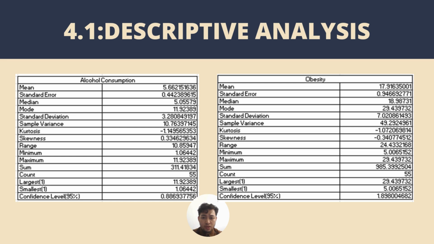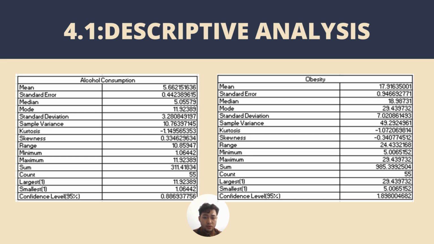a somewhat dispersed distribution. Interestingly, the median is slightly lower than the mean at 18.99, which points to a positive skew in the data. The range of obesity values is 24.43 with a minimum of 5.01 and a maximum of 29.44. The negative kurtosis value of negative 0.7 indicates a platykurtic distribution, meaning data is flatter than a normal distribution. The skewness value of negative 0.34 suggests a slight negative skew, with more data points appearing on the lower end of the distribution.